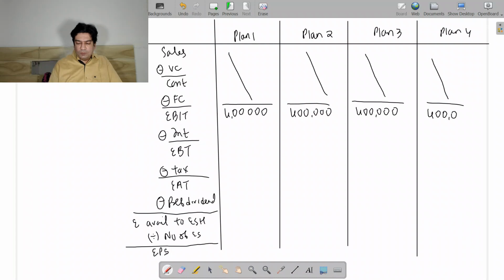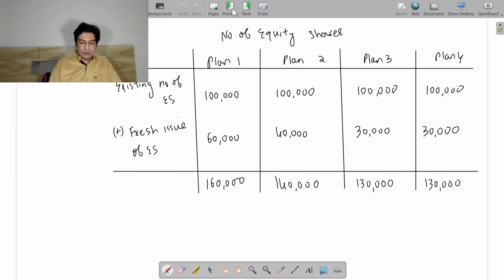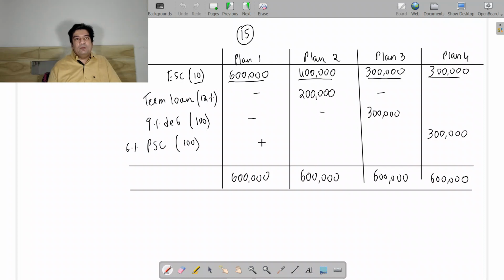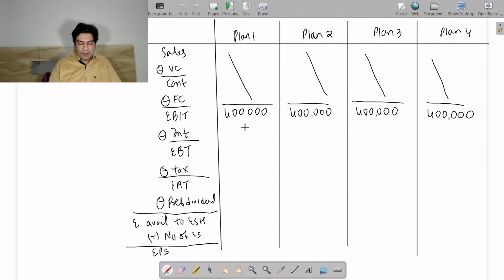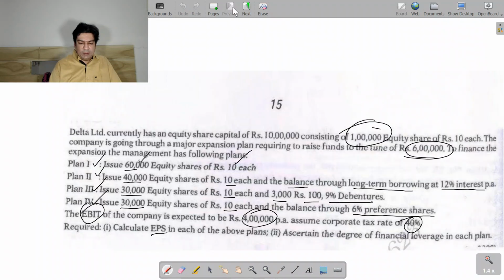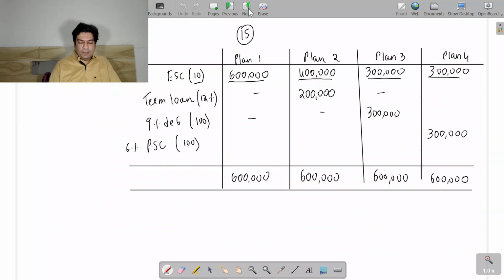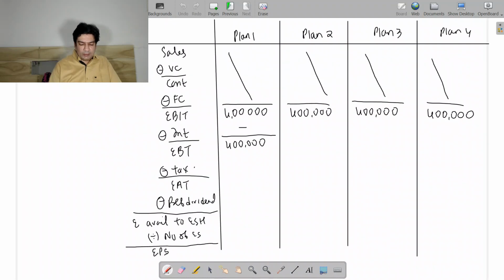Now we have to see the capital structure. In plan 1, if you see, there is no debt component. So plan 1 will have no interest. So 4 lakh will be the EBT. Then the tax rate is 40%. So on 4 lakh we have to pay a tax at the rate of 40%, which is 1,60,000. Then finally we will have 2,40,000.